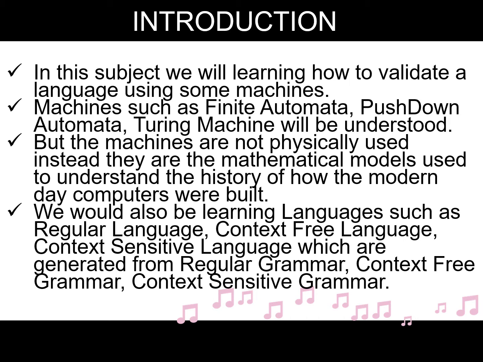We would also be learning languages such as regular language, context-free language, context-sensitive language, which are generated from regular grammar, context-free grammar, and context-sensitive grammar respectively. All these languages and grammar are going to be validated using the above mentioned machines such as finite automata, push-down automata, Turing machine, etc.